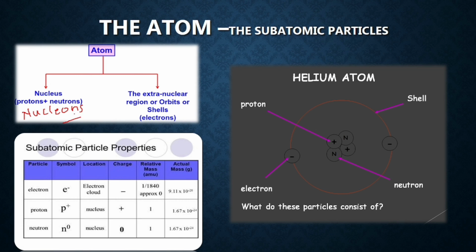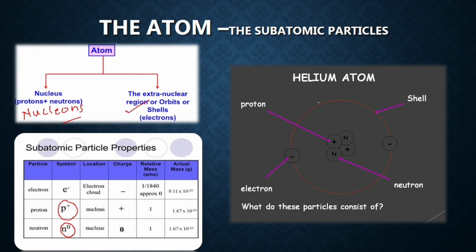Here you should remember that protons are positively charged particles, electrons are negatively charged, and neutrons are neutral. So you have a positive nucleus, and electrons, being negatively charged particles, move around the nucleus in fixed orbits, that is, the extranuclear region of orbits or shells where the electrons move.